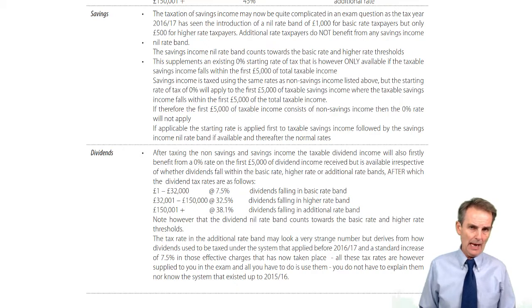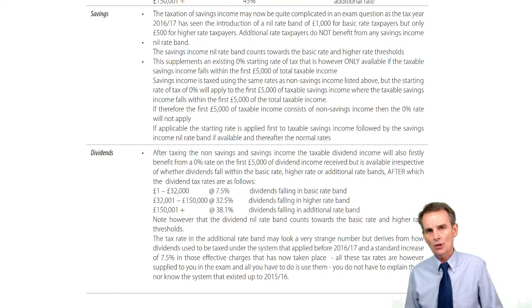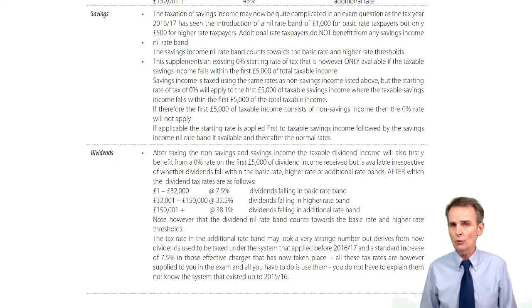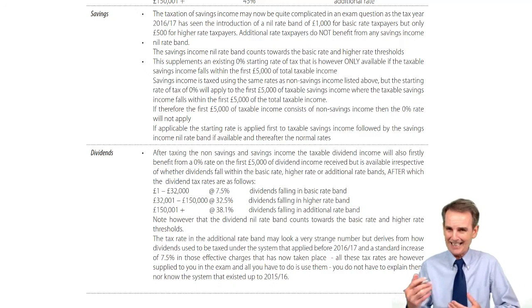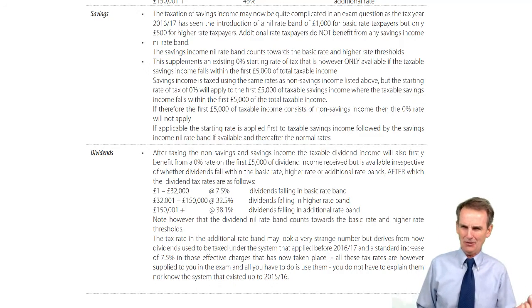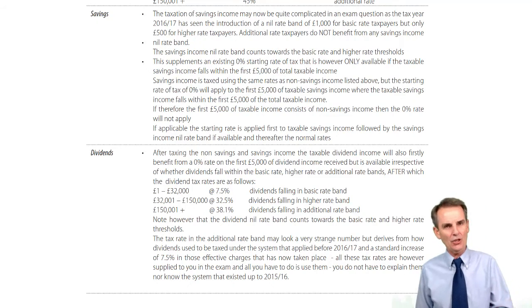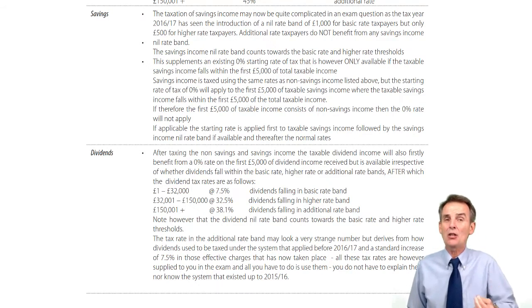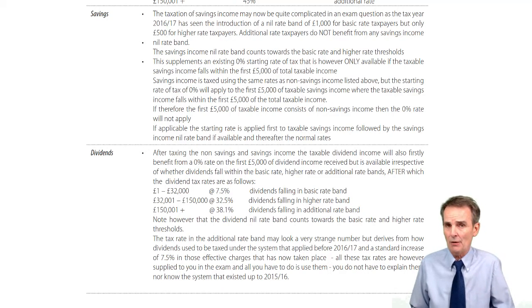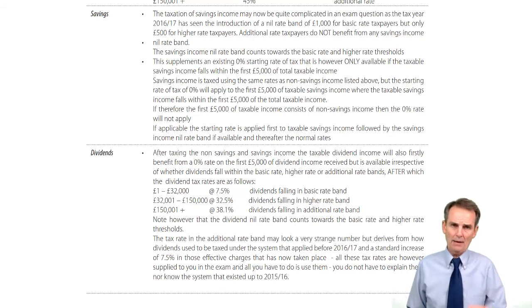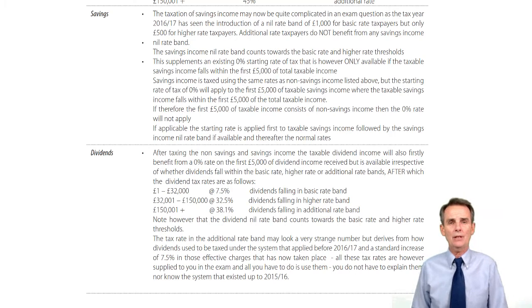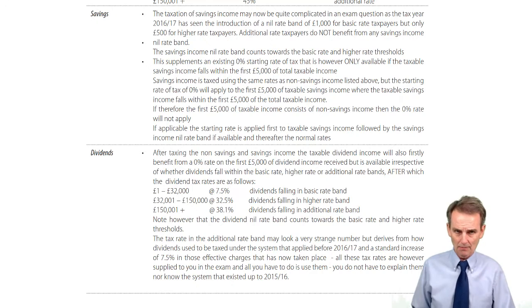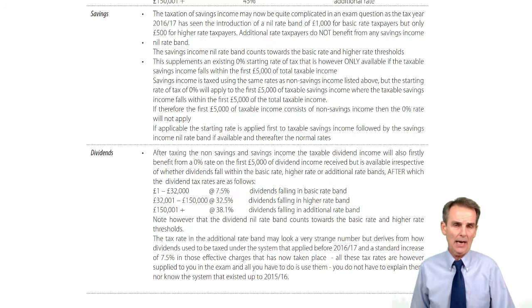Once that had been sorted out, we then had to turn our attention to the savings income nil rate band. Now again, it sounds odd. We've had a 0% starting rate, and we've then got this savings income nil rate band, also at 0%. But the nil rate band has an entirely different set of criteria. It will be available at £1,000 if the taxpayer is a basic rate taxpayer.